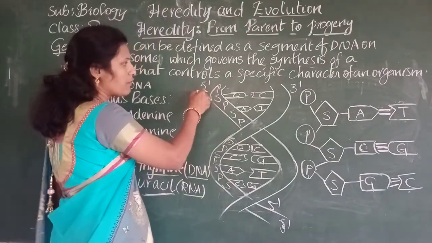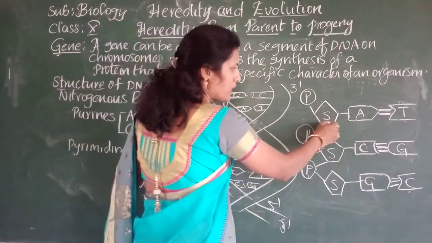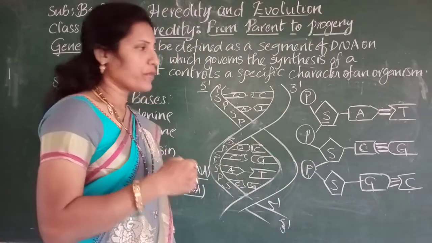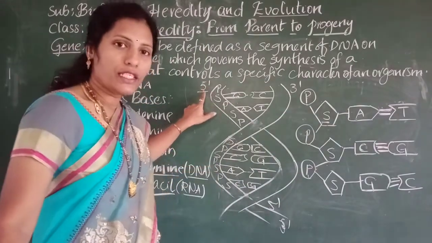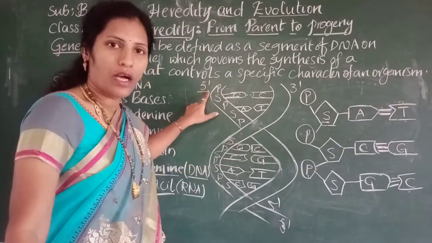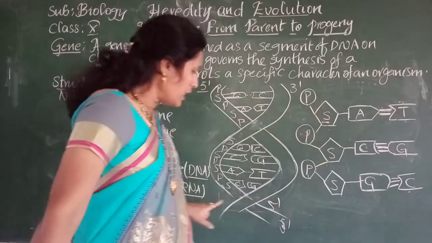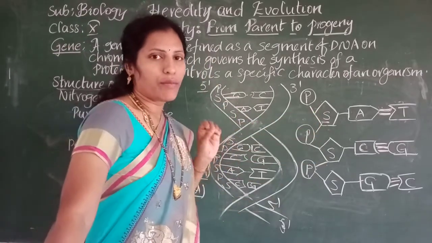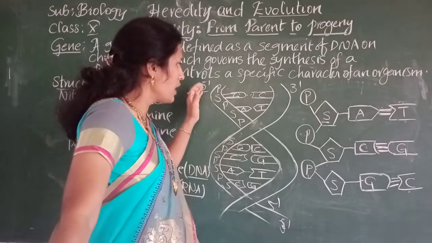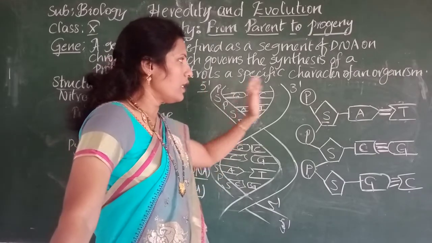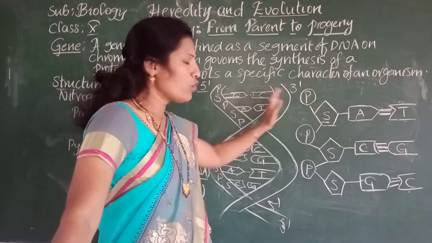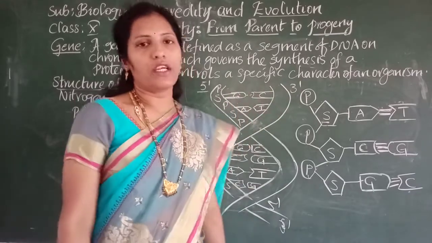And what is this 5 prime? We already discussed that the sugar is a pentose sugar. This end ends with the 5 carbon sugar, and the other end ends with the 3 carbon sugar. That's why we have the 5 prime end and the 3 prime end. Both the strands are anti-parallel to each other.